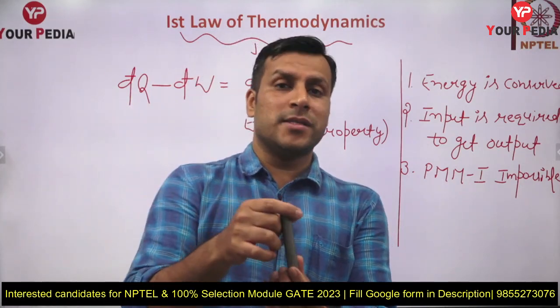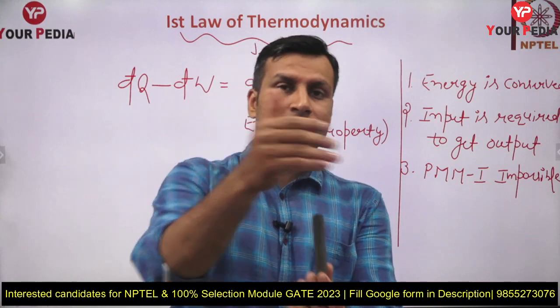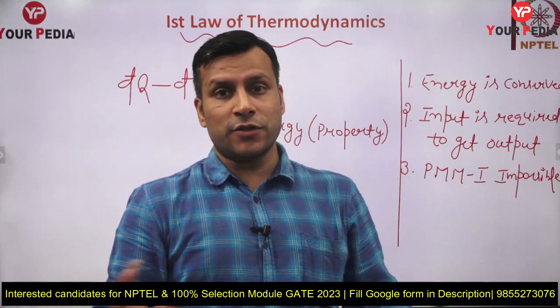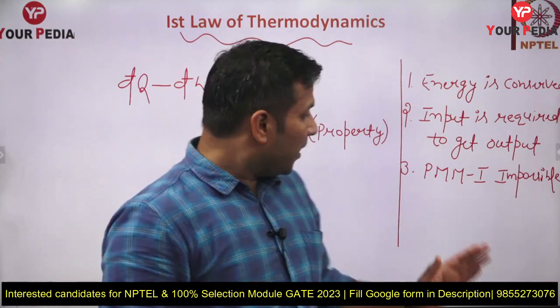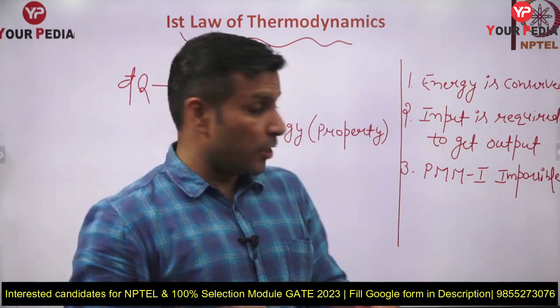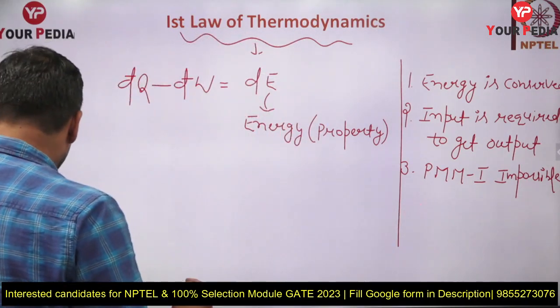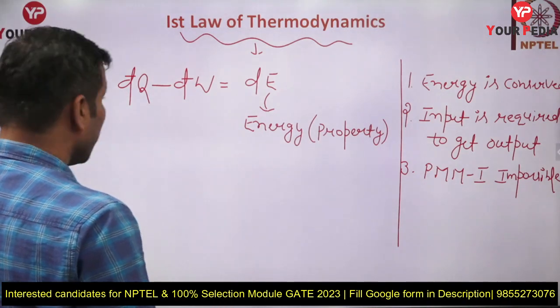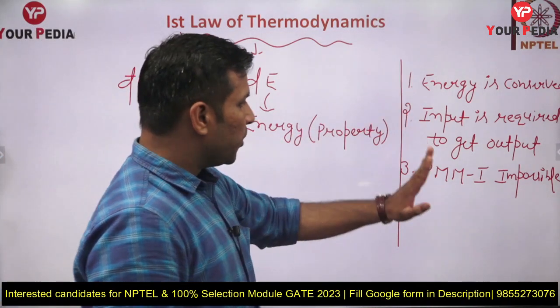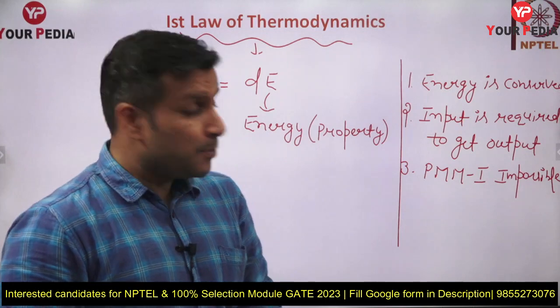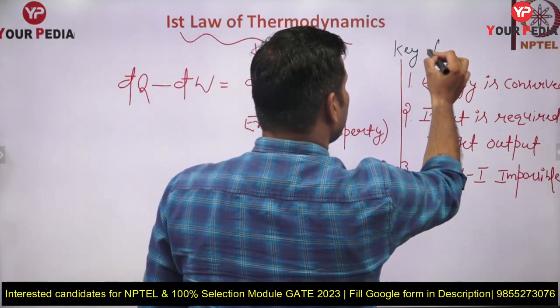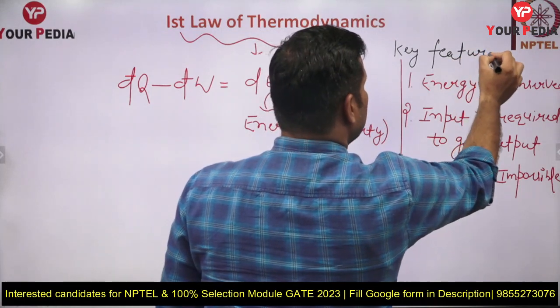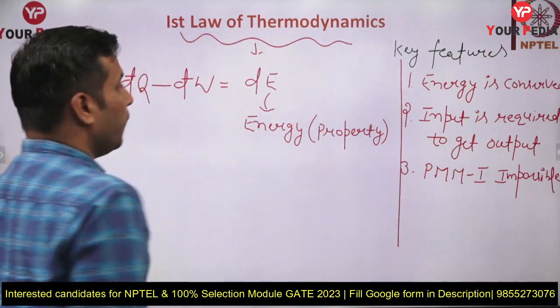You can transform energy. You can convert one form of energy into another form. So the transformation of energy is possible, but the creation of energy is impossible. That information we are getting from the first law of thermodynamics. Okay, so these are some of the key points I am writing here for the first law: energy conserved, input required to get the output, PMM1 is impossible. These are the key features of the first law of thermodynamics.